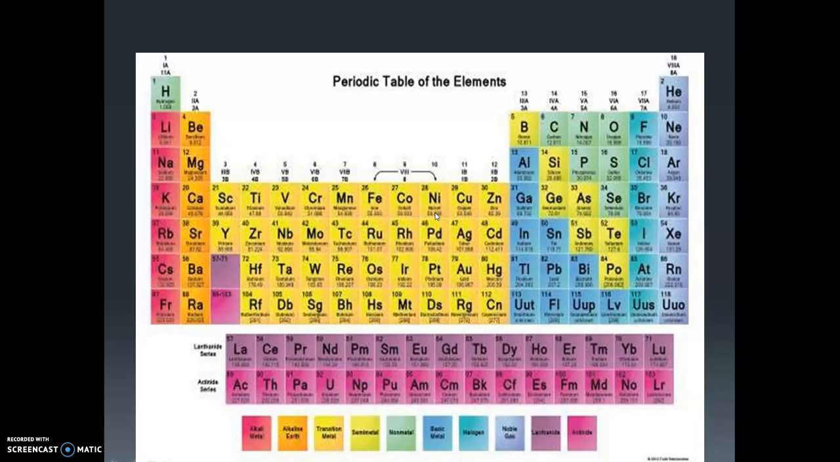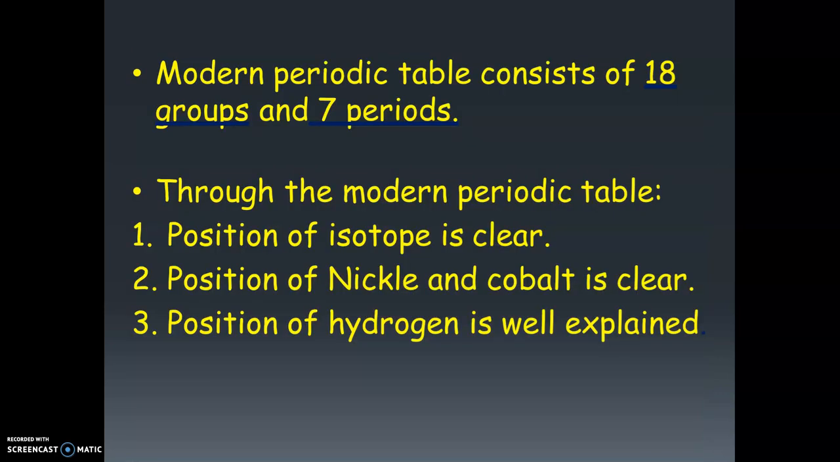If we check this periodic table, we can see these vertical columns. For example, lithium, sodium, potassium, rubidium, cesium, francium are in one vertical column. Here you can see the first one, second. If you count like this, there are 18 vertical columns in the periodic table. These 18 vertical columns are known as groups. The modern periodic table consists of 18 groups.